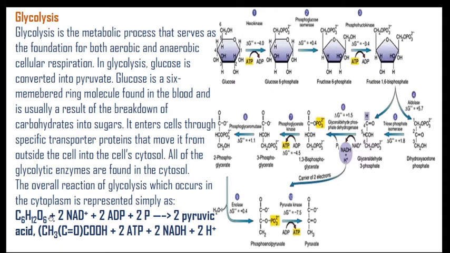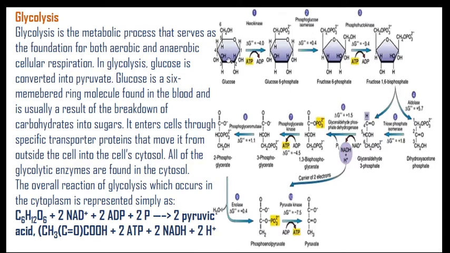So with the help of all this raw material, glucose, 2 NAD, 2 ADP and 2 inorganic phosphate, all together develop into 2 pyruvic acid molecules. This is the pyruvic acid, and at last there is a development of 2 ATP, 2 NADH and 2 H positive ions.